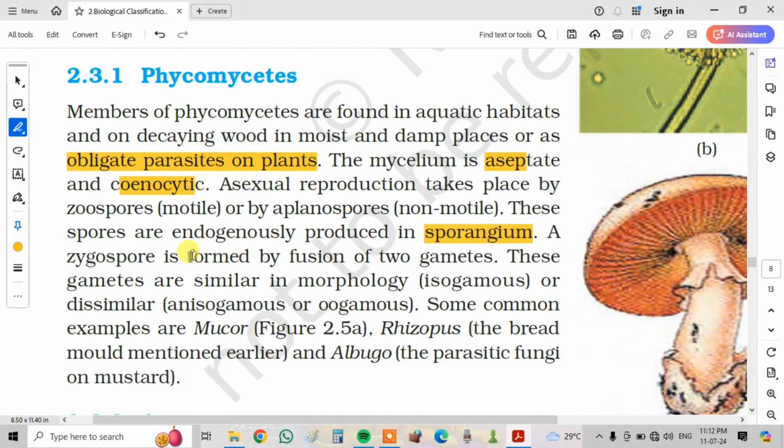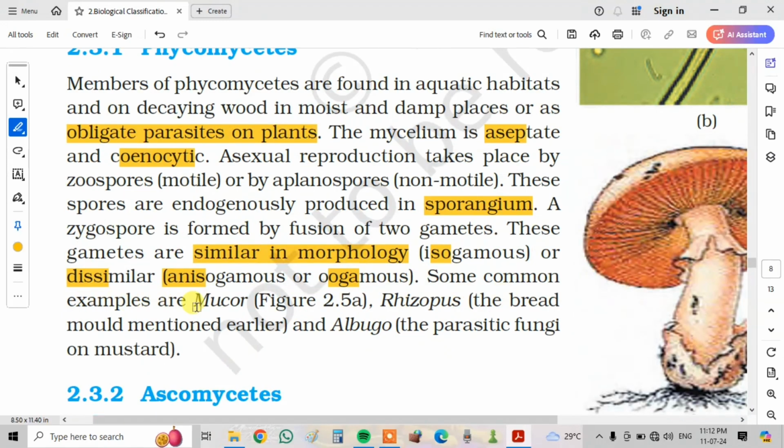A zygospore is formed by fusion of two gametes. These gametes are similar in morphology, known as isogamous, or dissimilar, anisogamous or oogamous. Some common examples are Mucor, which you can see in picture A, and Rhizopus, a bread mold. Albugo is a parasitic fungus on mustard.